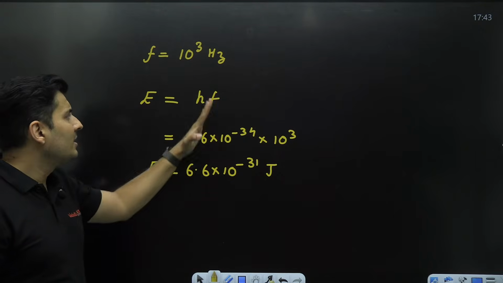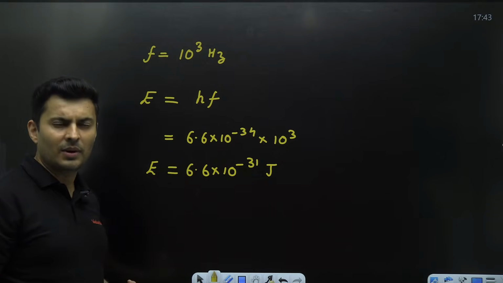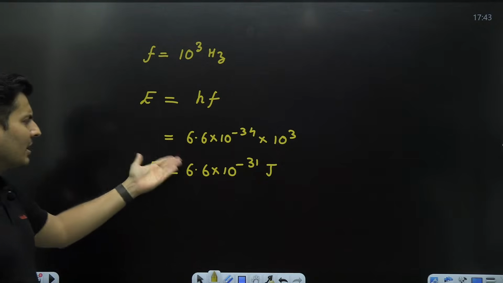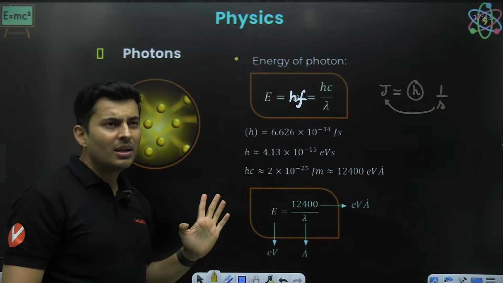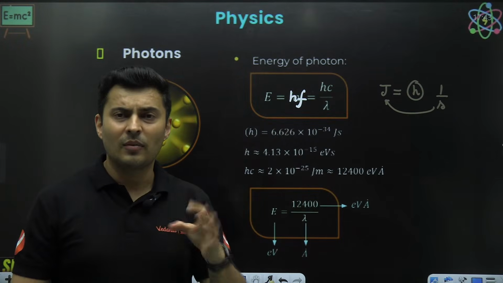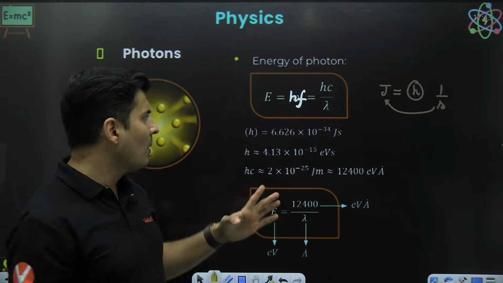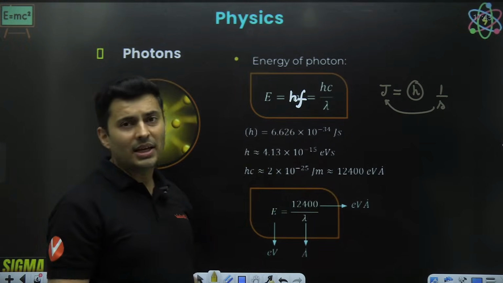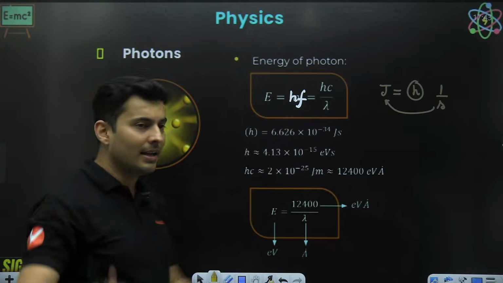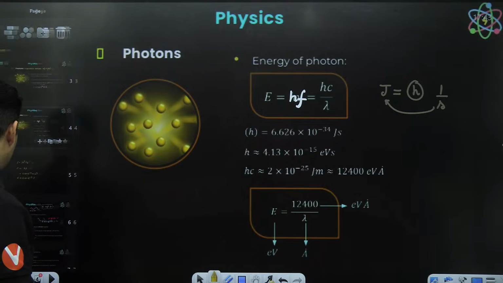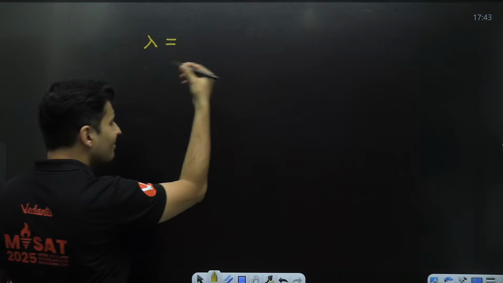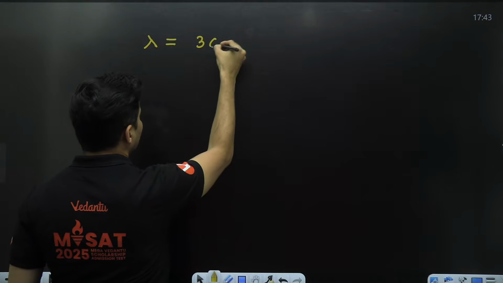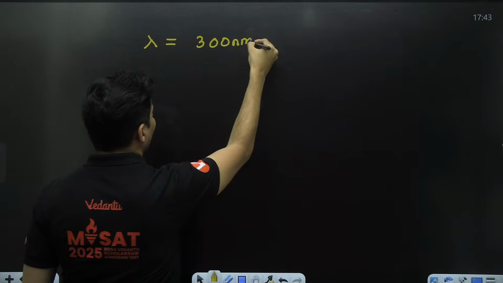Now, the calculation is simple when frequency is given. But imagine wavelength is given to you, some nanometers, some micrometers, some millimeters, and you have to figure out the energy. It becomes one headache. For example, say the wavelength is 300 nanometer.